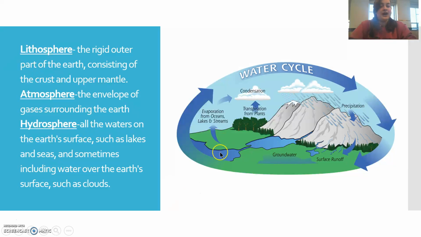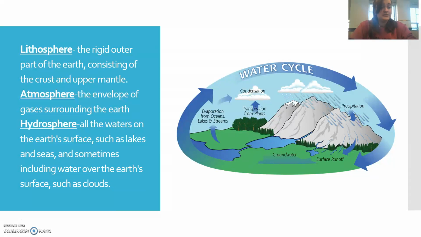Let's start here, at this lake. So, water in a lake is going to evaporate. Evaporation means that the water from this lake is going to go from the liquid phase to the gas phase and travel up the atmosphere. As it goes up, the atmosphere gets colder and the water is going to turn into condensed vapor through something we call condensation. How else can you get clouds and water in the atmosphere?